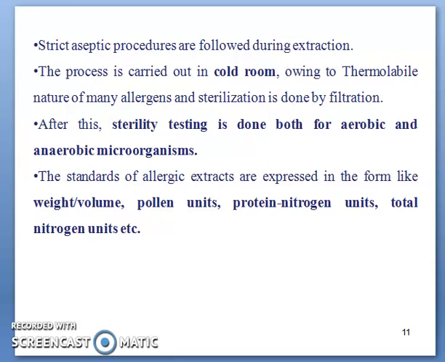The process is carried out in a cold room owing to the thermolabile nature of many allergens, and sterilization is done by a simple filtration process. Nitrocellulose 0.05 micron filter paper or filter mesh is used. After this, sterility testing is done for both aerobic and anaerobic microorganisms. The standards of allergenic extracts are expressed in the form of weight by volume, pollen units, protein nitrogen units, and total nitrogen units. Mind it well, very, very important.